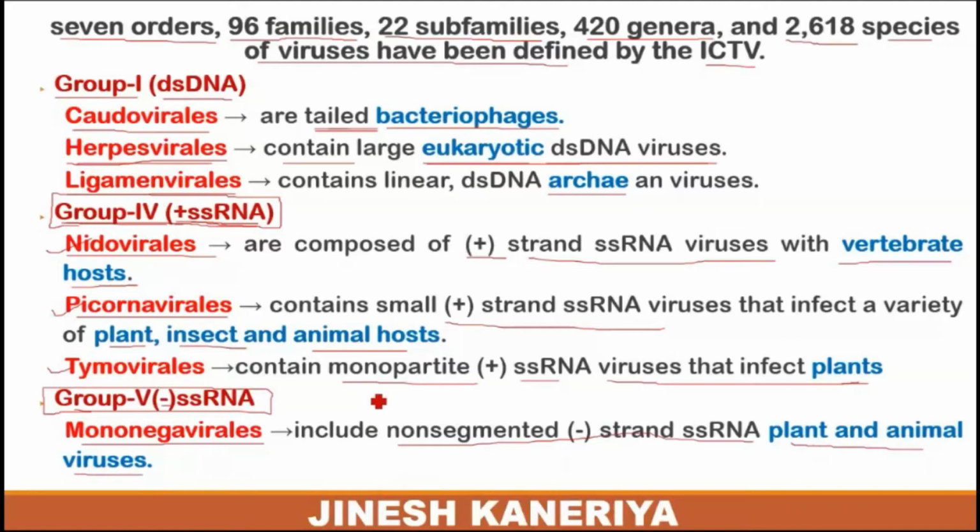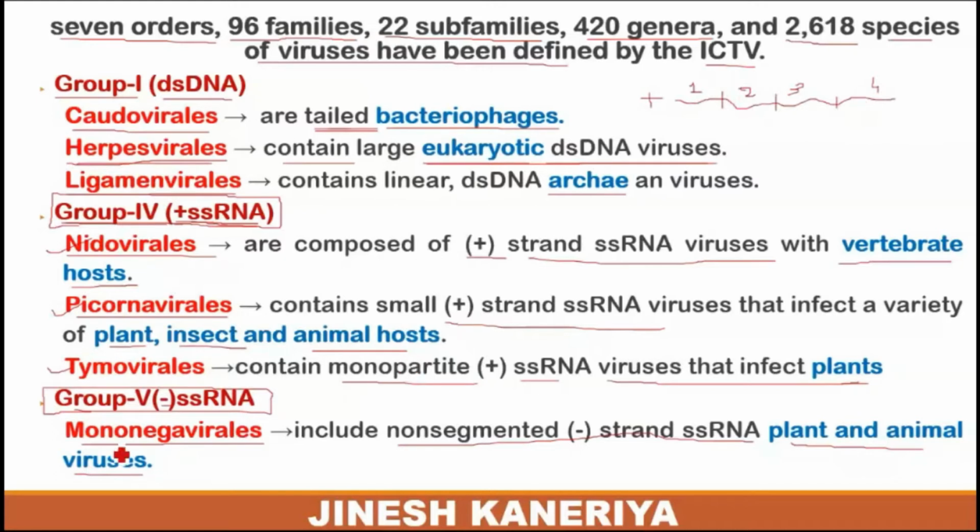Another difference between positive and negative sense RNA is basically whether the genomic content is divided into segments or not. For example, this is the single stranded RNA. In case of positive sense RNA, this RNA will be divided into segments like this: the first segment, second segment, third, or fourth.